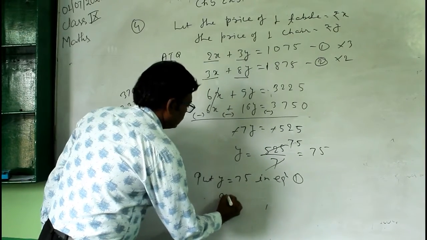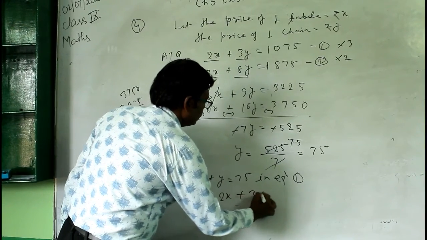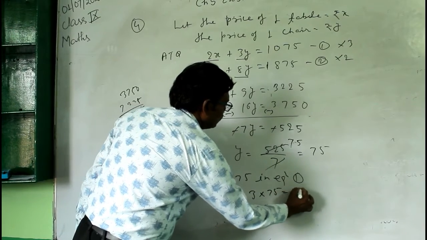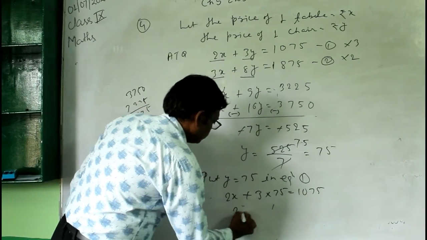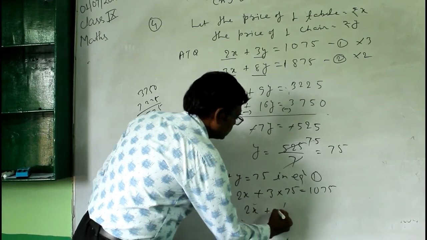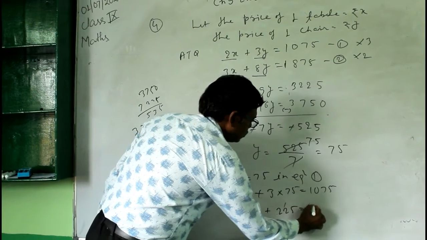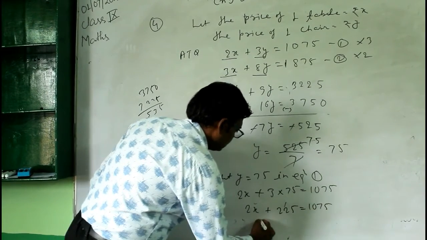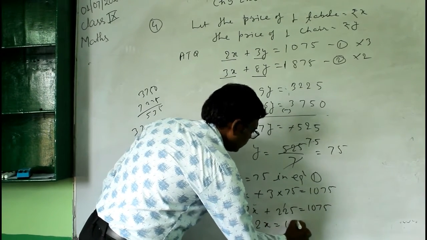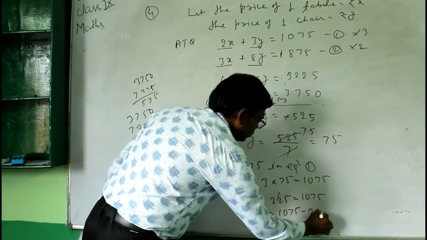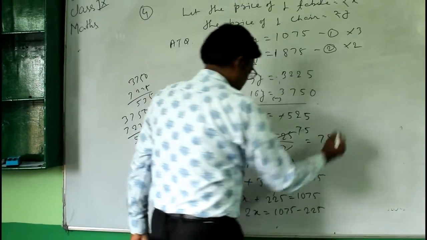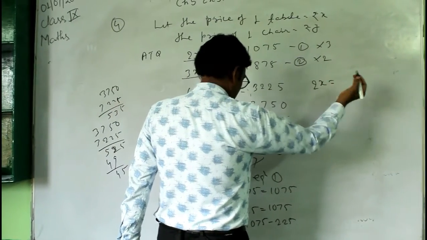Then you will have 2x plus 3 into 75 equal to 1075. Then 2x plus 225 equal to 1075. Then 2x equal to 1075 minus 225.